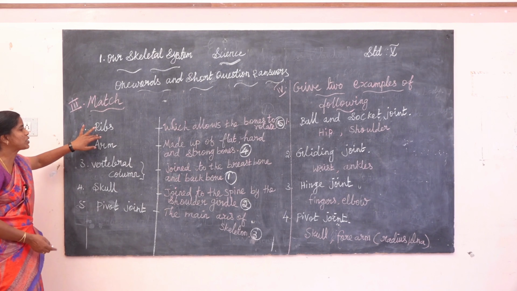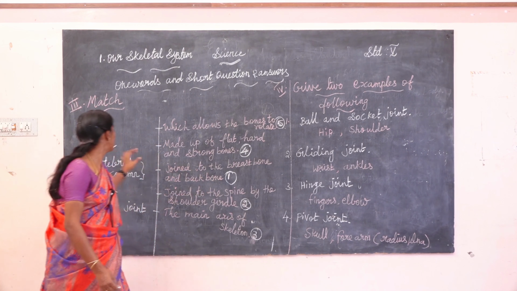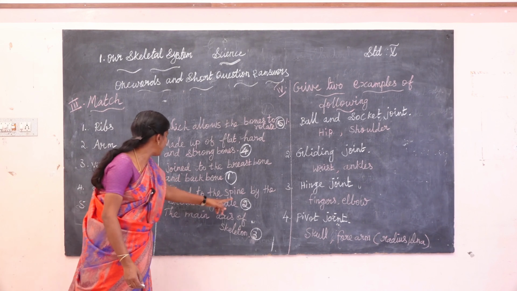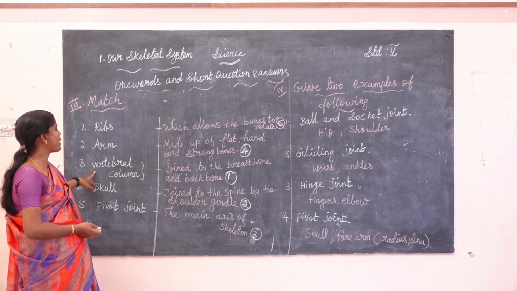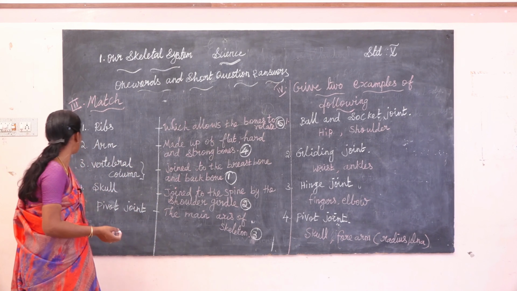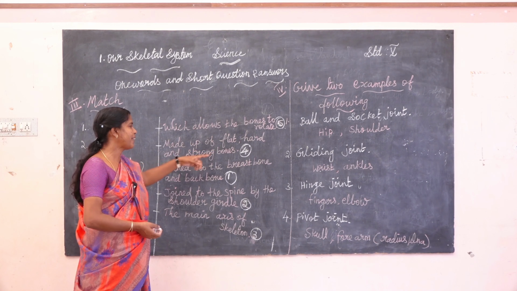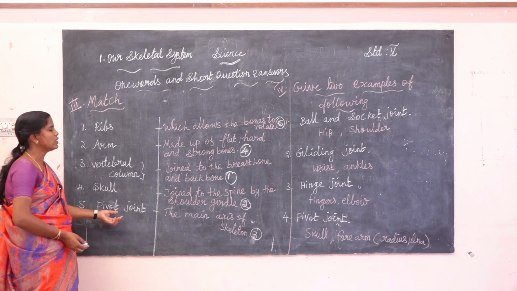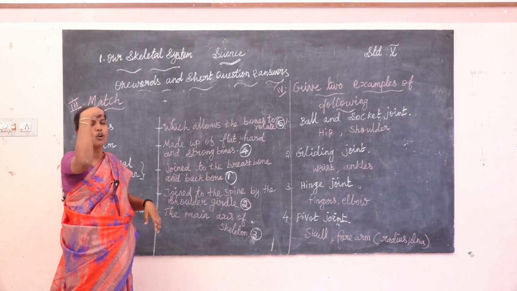Okay. First one, ribs are joined to the breastbone and backbone. Second one, arms are joined to the spine by the shoulder girdle. Third one, vertebral column, the main axis of the skeleton. Fourth one, the skull is made of flat, hard and strong bones. Pivot joint allows the bones to rotate.